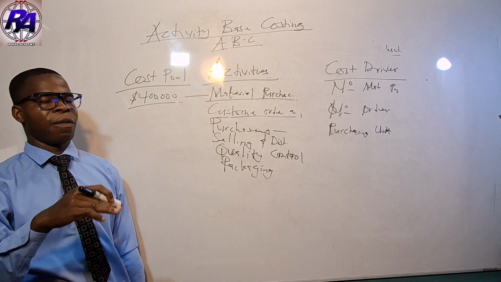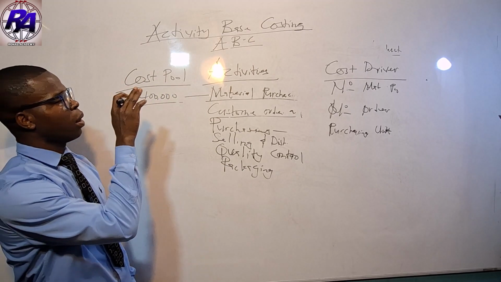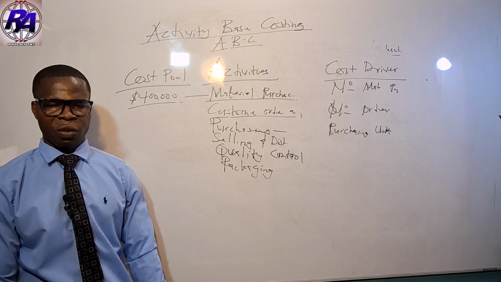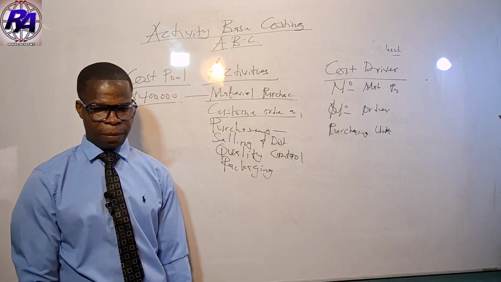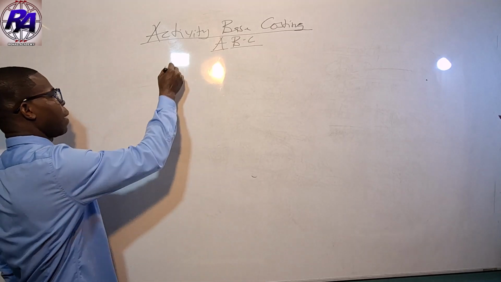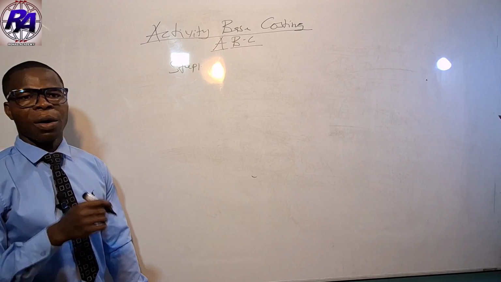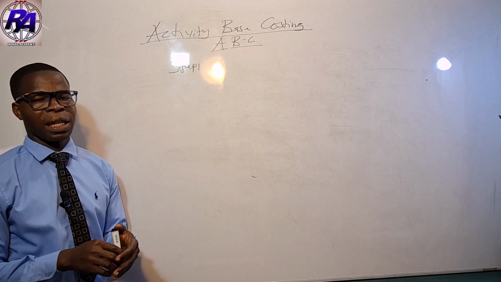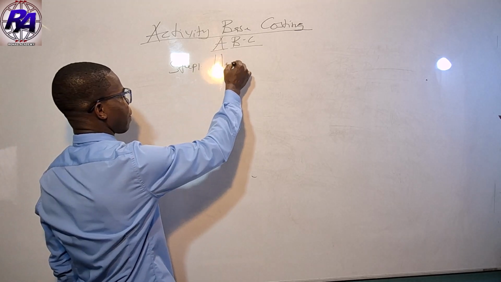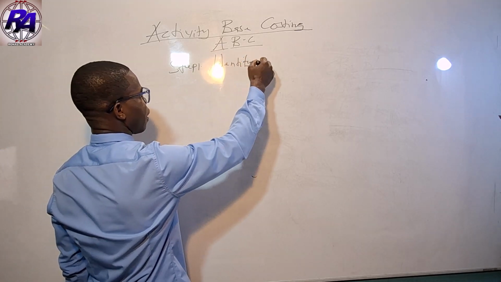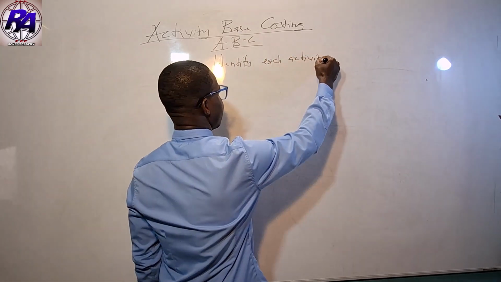So the steps we are supposed to go through in order to apportion our total overhead cost using ABC. Step number one is to identify each activity in the organization.